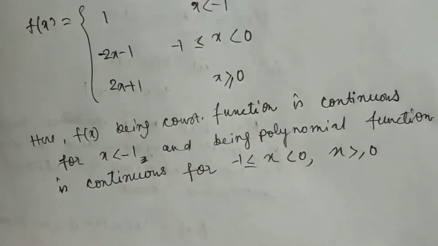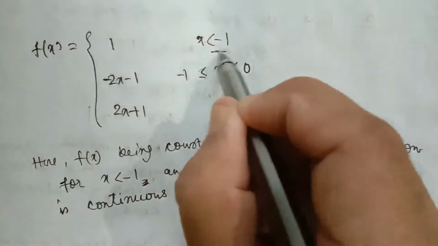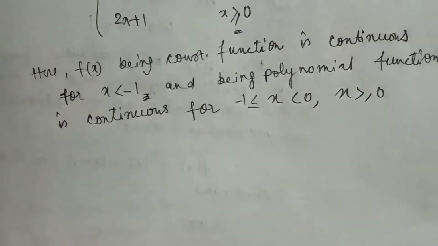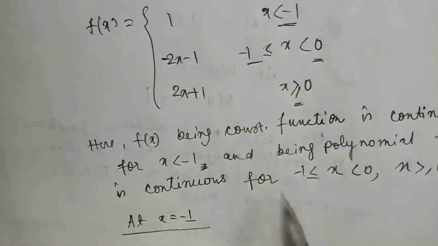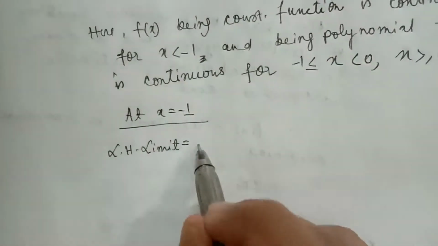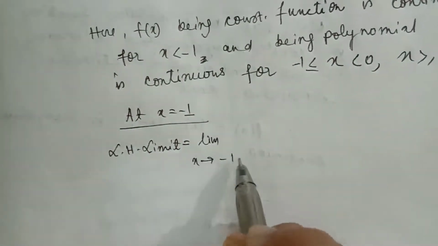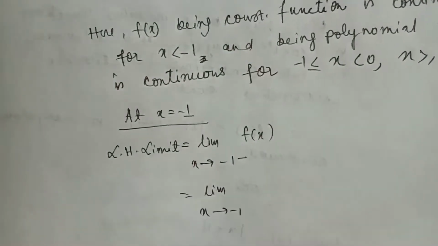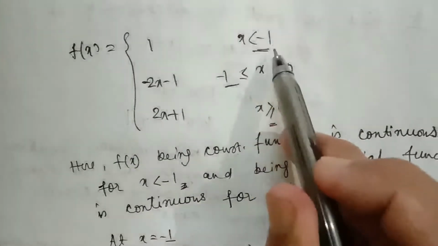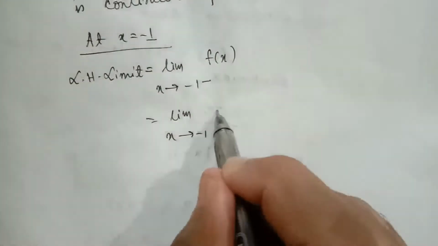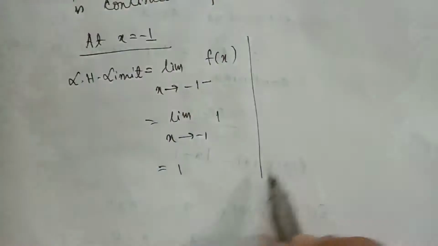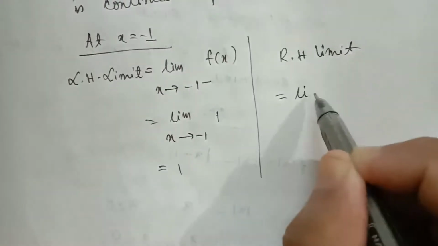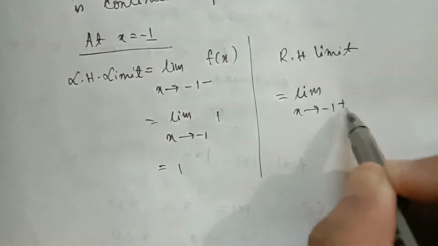Now we will test the continuity at the junctions, at x equal to minus 1 and at x equal to 0. Now at x equal to minus 1, left hand limit equals limit x tends to minus 1 minus f(x). X tends to minus 1 minus means x is less than minus 1. When x is less than minus 1, f(x) equals 1. Now the right hand limit equals limit x tends to minus 1 plus f(x).